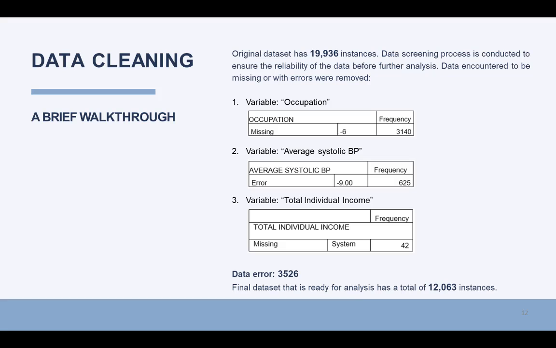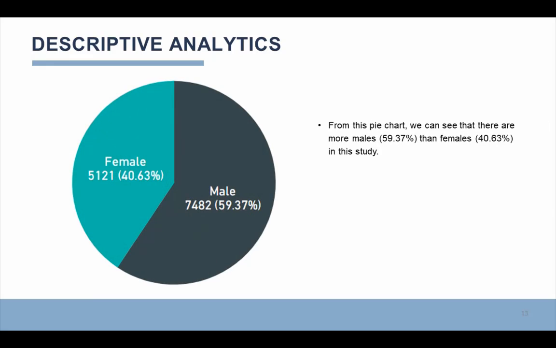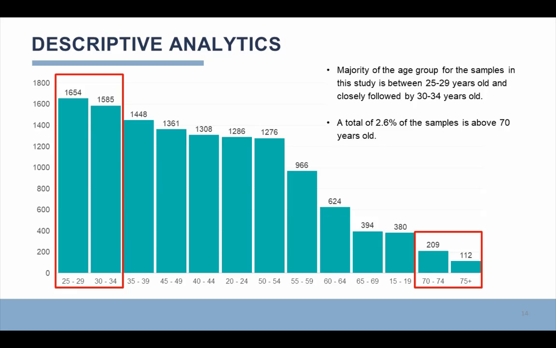Descriptive analytics. From this pie chart, we can see that there are more males, 59.37%, than females, 40.63%, in this study. The majority of the age group of the sample in this study is between 25 and 29 years old, closely followed by 30 to 34 years old. A total of 2.6% of the sample is above 70 years old.